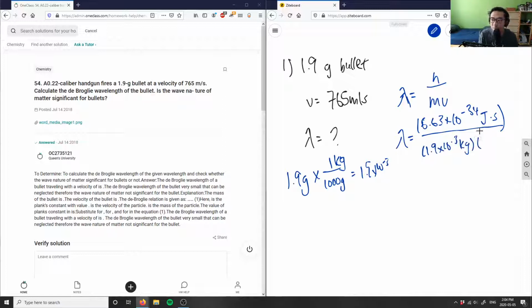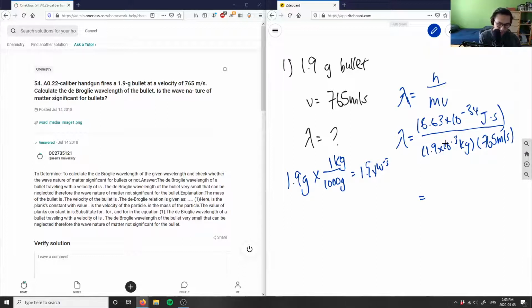I'm going to multiply that by the speed, which we're given as 765 meters per second. This should equal meters per second here, because kilograms times meters per second will give us our joules, so this cancels out and we basically get our wavelength here. Let me just input this into our calculator.